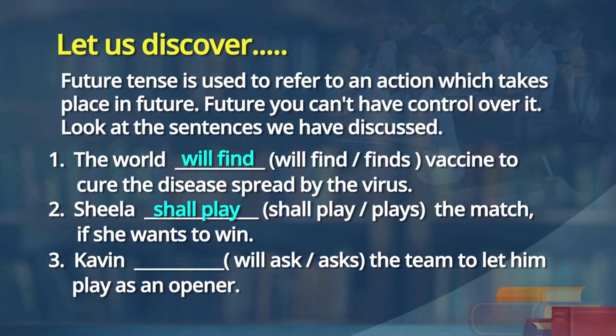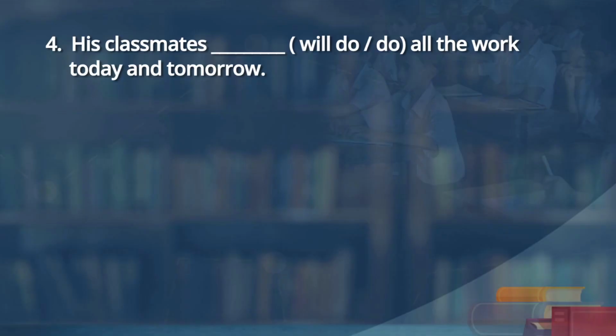So, what does it mean? It means that it is a kind of prediction in the future. Not only prediction, she has to play, a compulsion as well. Kavin will ask or Kavin asks the team to let him play as the opener. Kavin will ask the team to let him play as an opener. His classmates will do or classmates do all the work today and tomorrow. His classmates will do all the work today and tomorrow.